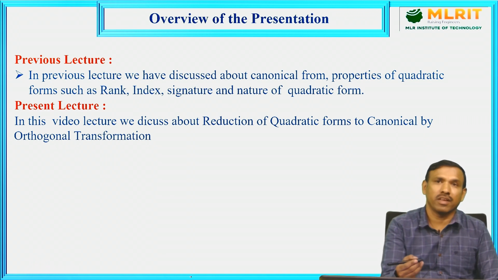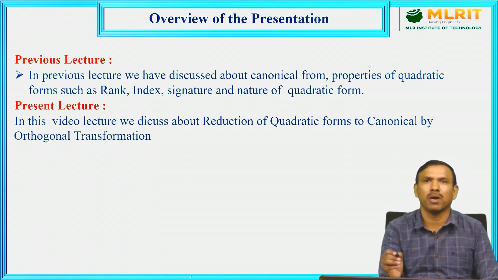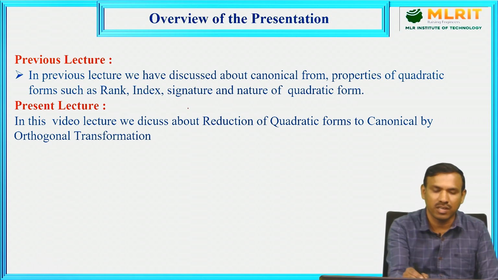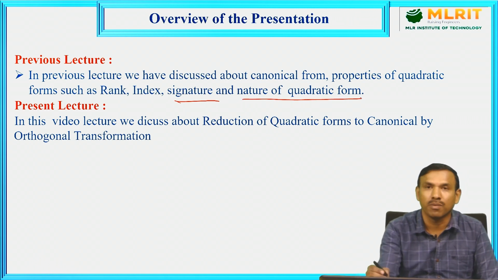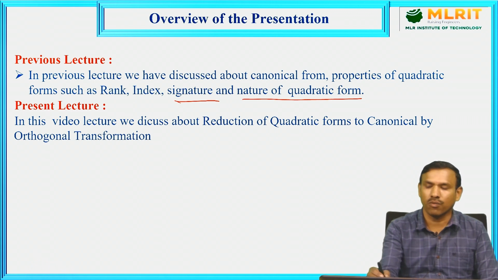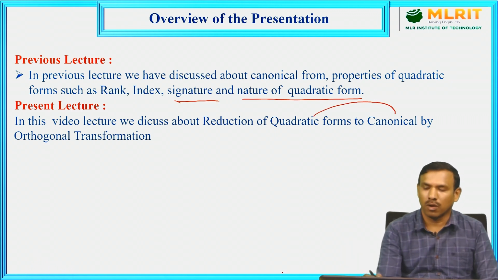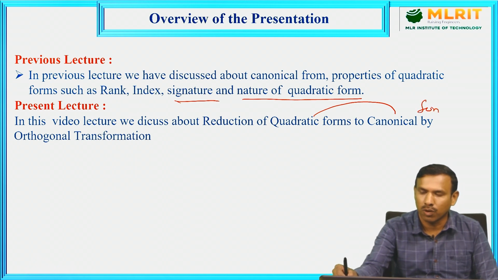In the previous lecture, we discussed the canonical form, what we mean by canonical form, how to write it, and properties related to quadratic form such as rank, index, signature and nature of the quadratic form. We discussed all that very clearly. In this lecture, we are going to discuss the reduction of quadratic form to canonical form by the orthogonal transformation.